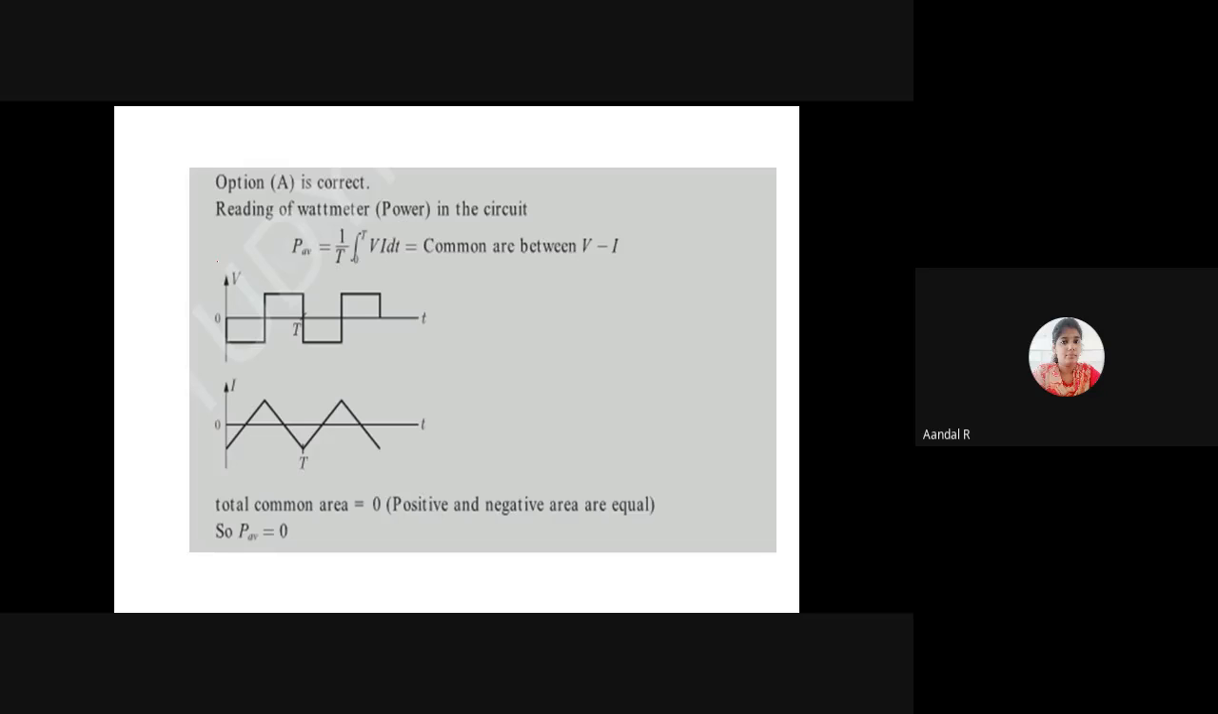Can you understand why the answer is 0? Say yes or no. There is no common point between this voltage and current. There is no common area of voltage and current, so automatically the answer, the power is a product of V and I. In the figure, there is no common area between voltage and current, so automatically the power value will be 0.